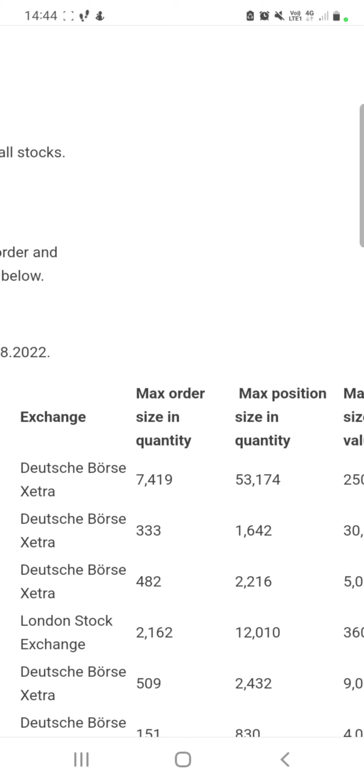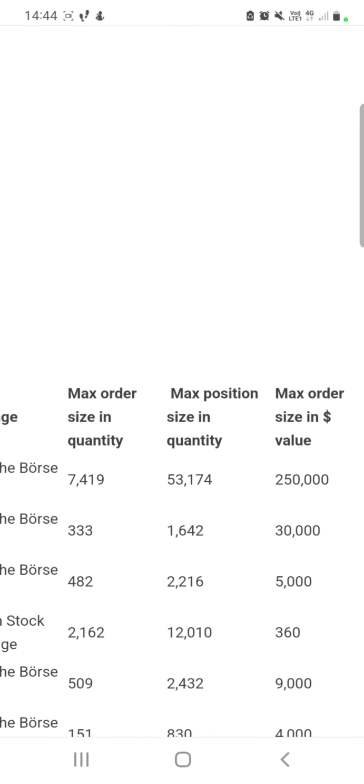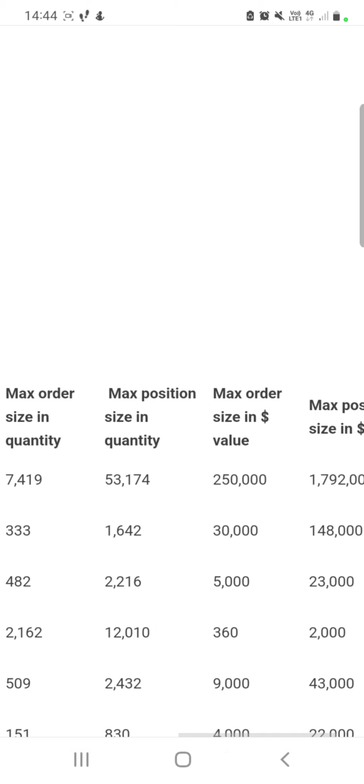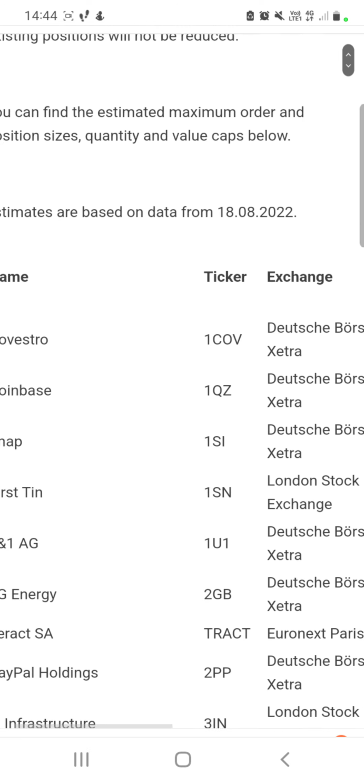So the maximum order number of shares for, say, Covestro is 7,419, and 53,174 total shares that you can hold of that stock. And this gives you the value then in dollars, because there's a heck of a lot of US stocks on this list. It helps, I suppose, for Trading212 purposes to just stick to the dollar value instead of pounds, euros, Swiss francs, and so forth, of other exchanges. But this is where you can actually find the list.